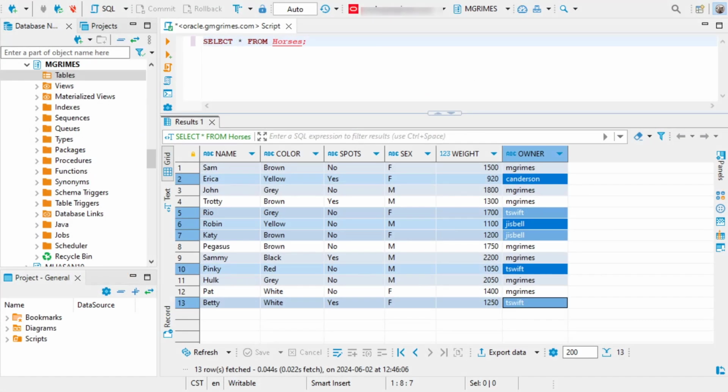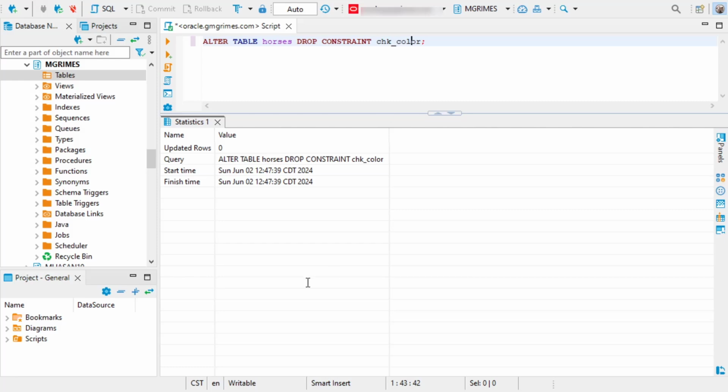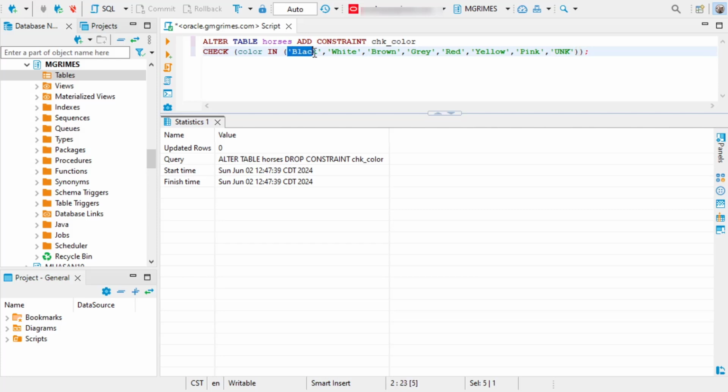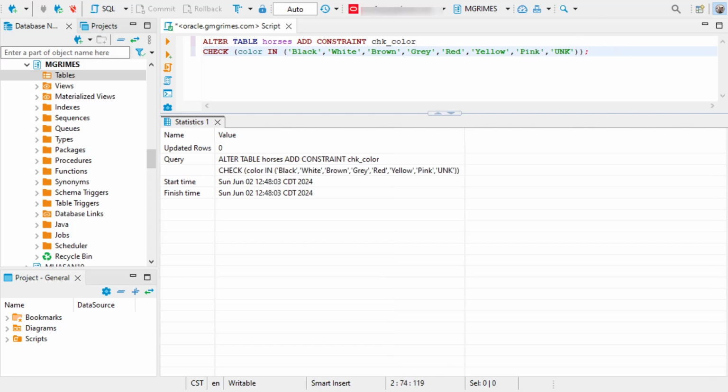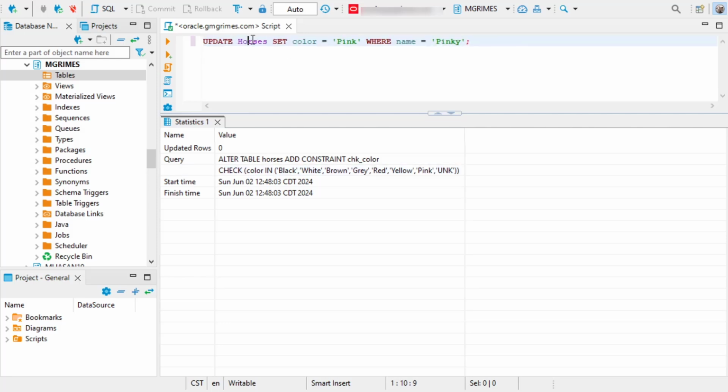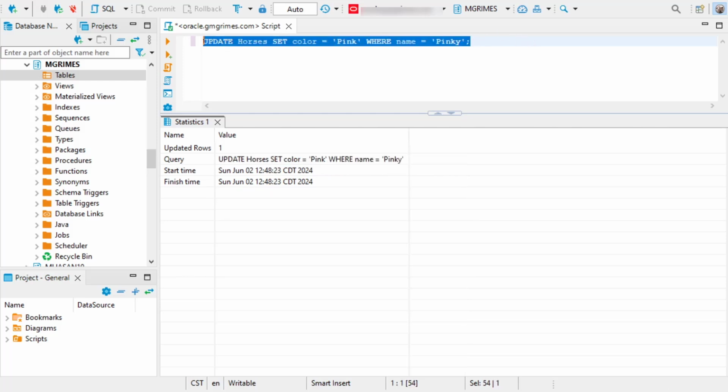So let's flip back over to Oracle and take a look at that. If we said alter table horses, drop constraint, check color. Now at this point, we could create a horse of absolutely any color, which is not what we want to do based on the business constraints we've talked about. So we want to go ahead and recreate this constraint, checking that the color is in this set of values: black, white, brown, gray, red, yellow, now pink, and unknown. So if we do this, now we could update horses, set color equal pink, where the horse's name is equal to Pinky, and this works, right?